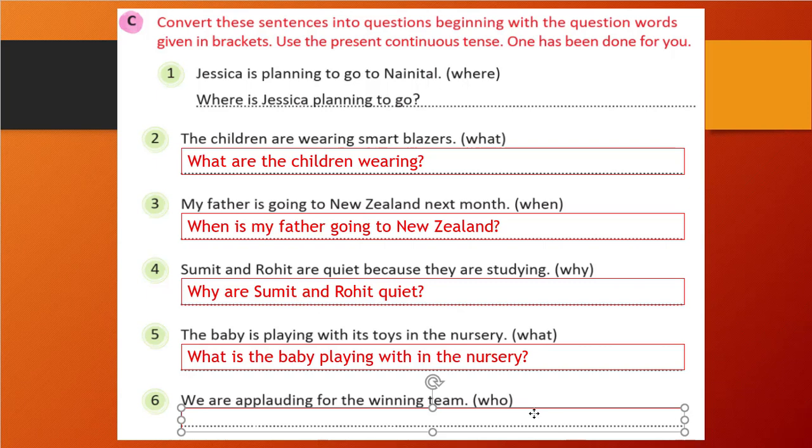Similarly, sixth one: we are applauding for the winning team. Who is applauding for the winning team? Because we are questioning the subject, so we is the answer. We are applauding for the winning team. So who is applauding for the winning team? That is the question.